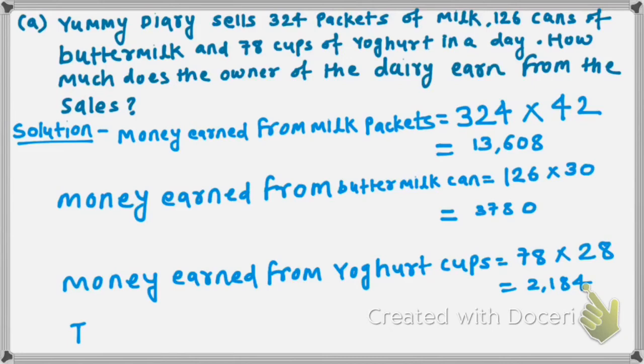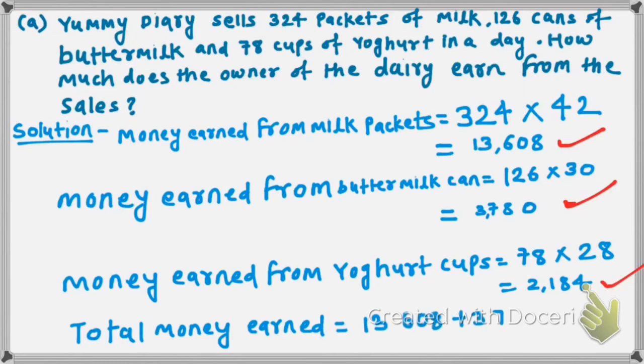Now students, we have to find the total money earned. To find the total money earned, we will calculate the sum of 13,608, 3,780 plus 2,184.